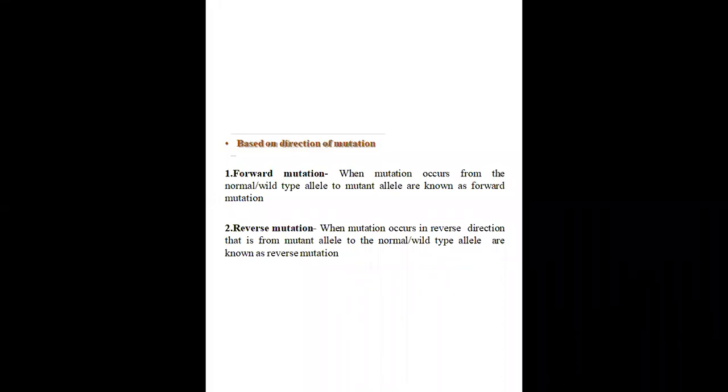So it is transferred from the wild type to the mutant type. And reverse mutation is transferred back to the wild type, again in a reverse direction, from the mutant. So it's a repair mechanism in reverse mutation. That's a mutation repair, and it is transferred to the normal or wild type.